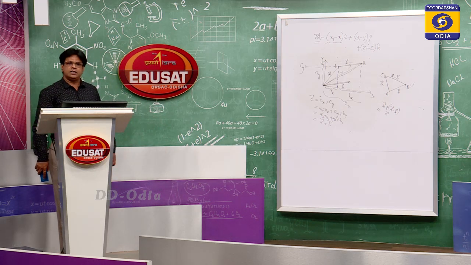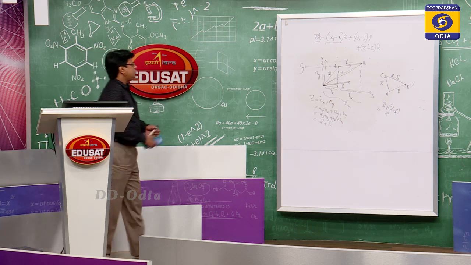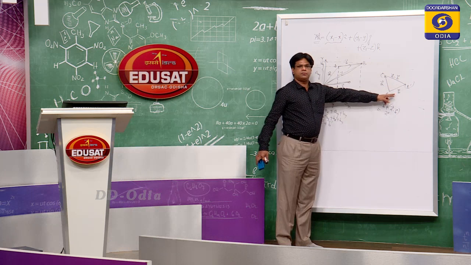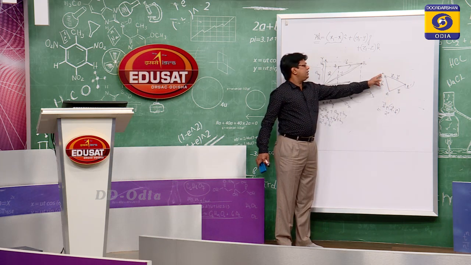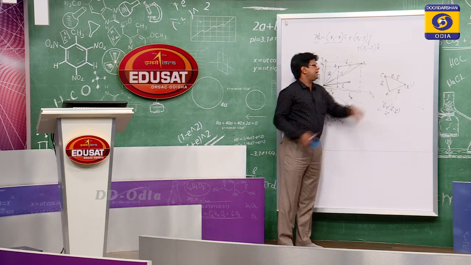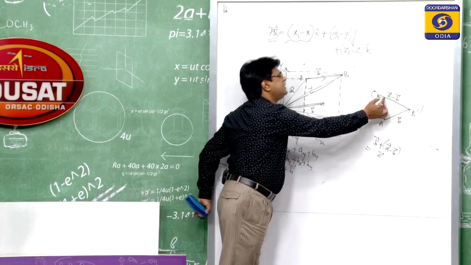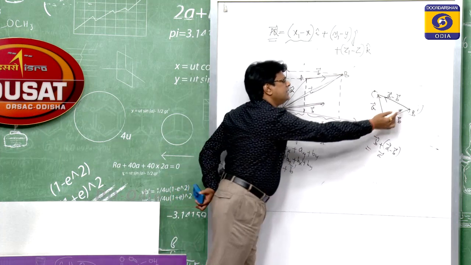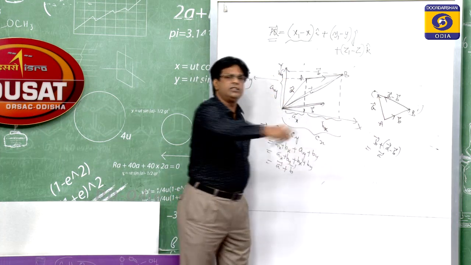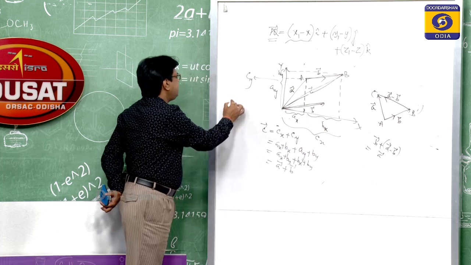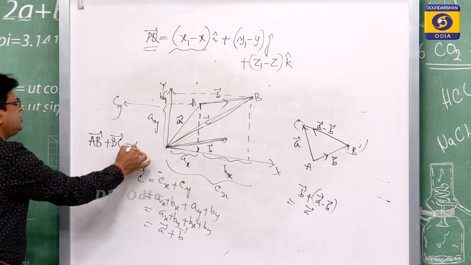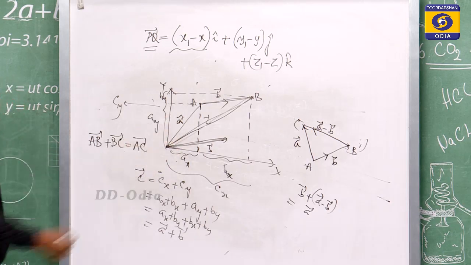Then come to subtraction of two vectors. Suppose the AB vector is your B vector, AC is your A vector, then the BC vector is in this direction. So, the AB vector plus the BC vector is equal to the AC vector. In this way, we get the subtraction of two vectors.